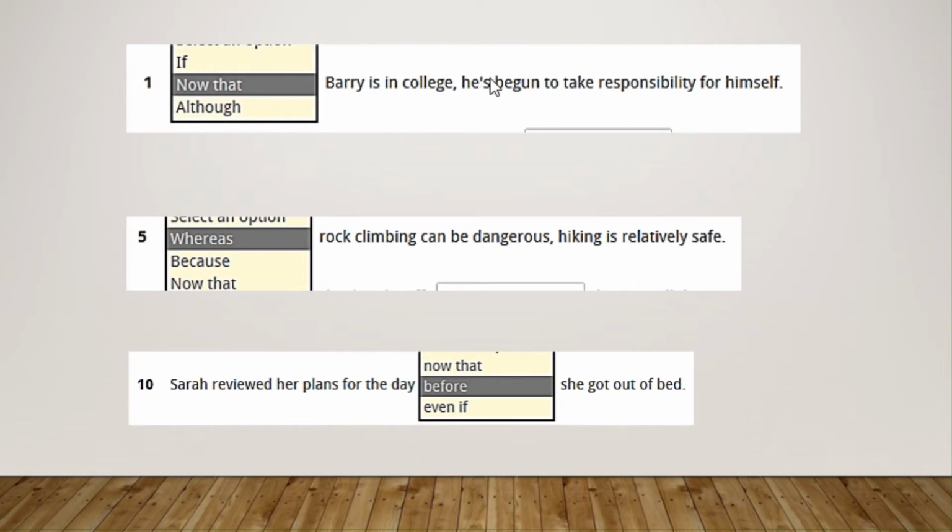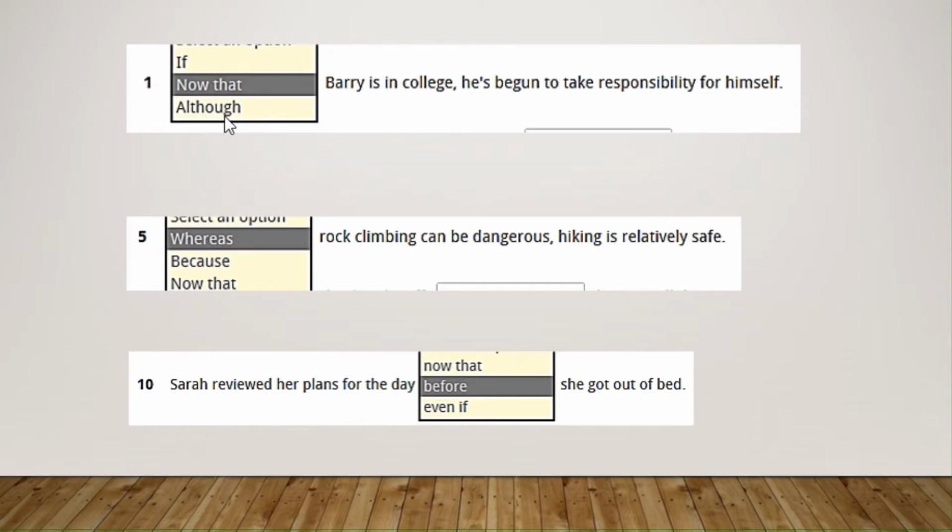In this case, he's is the contraction of he has, not he is, right? Because you have the participle here. So he's begun to take responsibility. It's not a contrast when you are in college. Obviously, you take responsibility. It's the most common option, right?